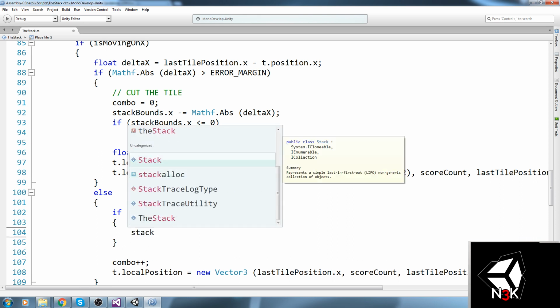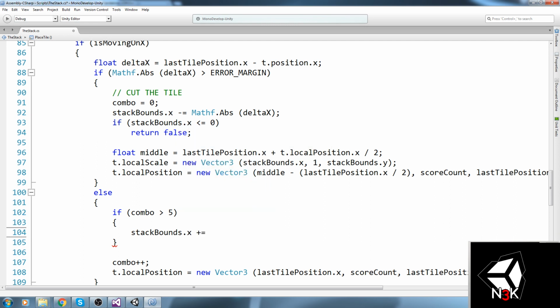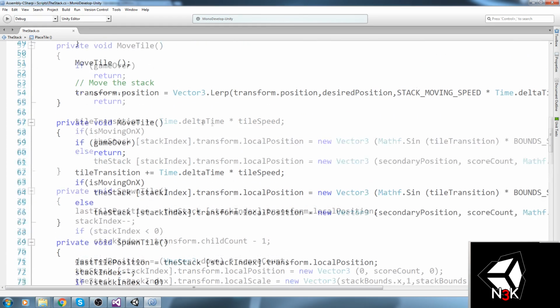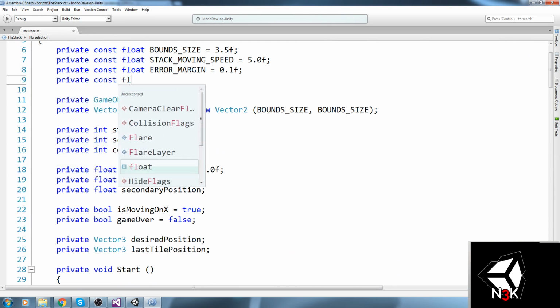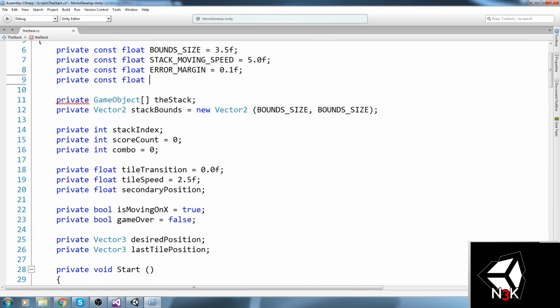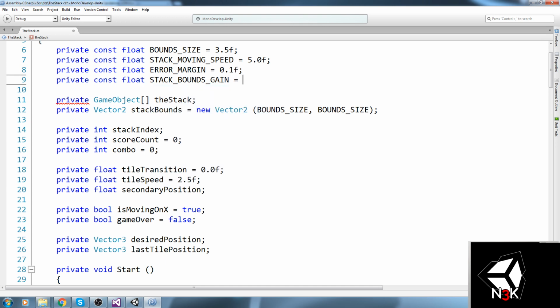Let's go ahead and say stack bounds dot x in this case, because we're moving on the x-axis, is plus equal to 0.25. Let's make a constant out of that. So up here, private const float, we are going to say stack bounds gain.